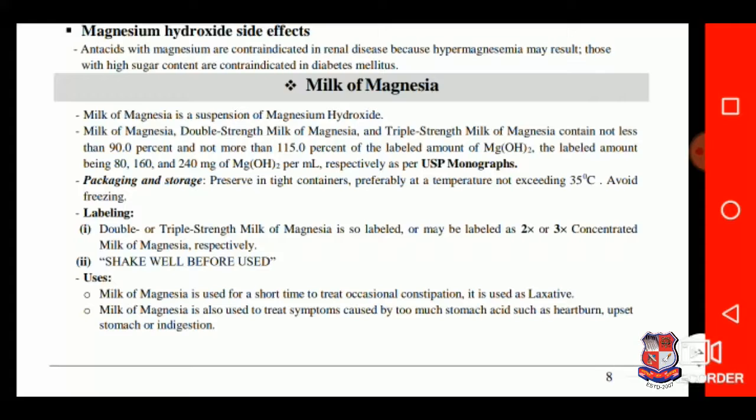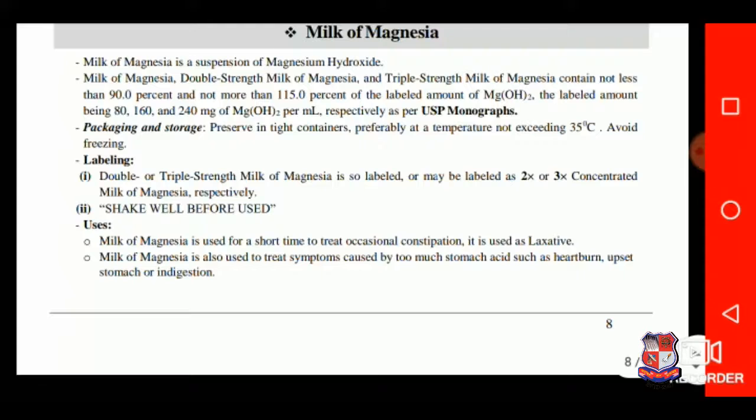Milk of magnesia. Generally, milk of magnesia is a suspension of magnesium hydroxide, and the properties we have already seen previously. This is the end of the lecture.